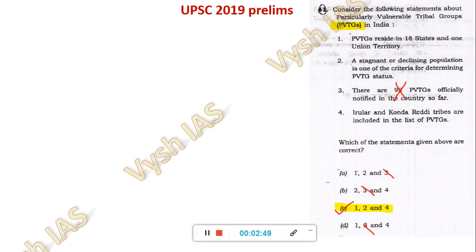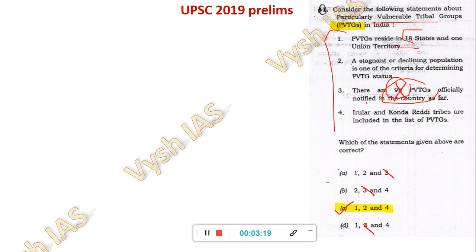Now the next one, PVTG. This is another example. If you see here, particularly vulnerable tribal group, PVTG, it's given 18 states and 1 UT. If you go by that number thing, you will eliminate 1 but you will get a wrong answer here. This is the one you have to eliminate. They are specifically giving a number for a thing, like this many castes are there, or 50% of OBC people are engaged in agriculture. When it is specific to a particular community, that has higher weightage than the other one. This is what I am telling you in the elimination tricks strategy.